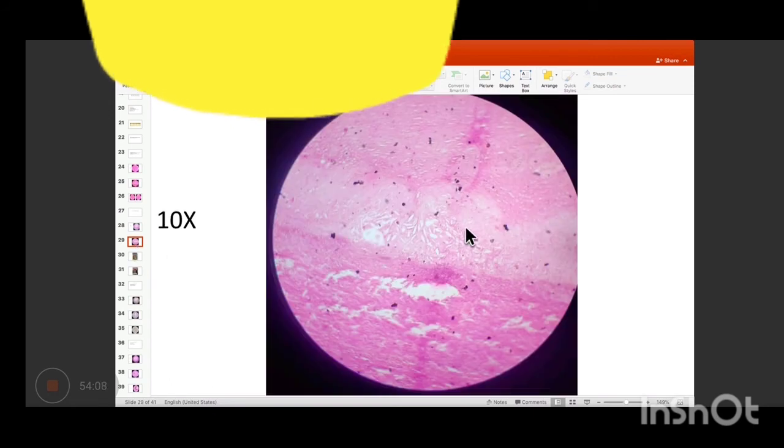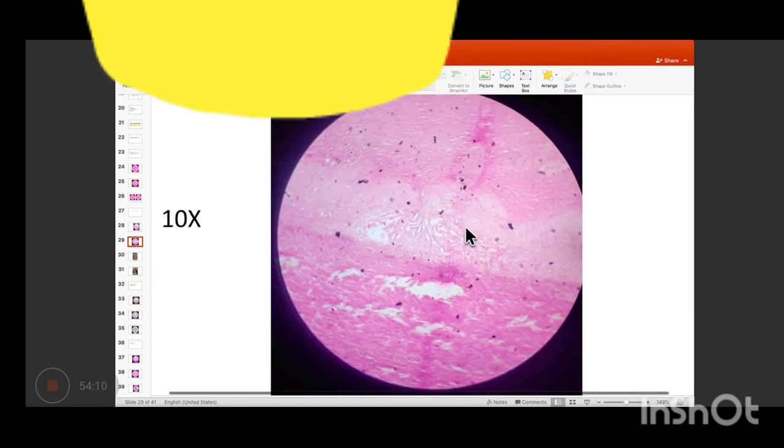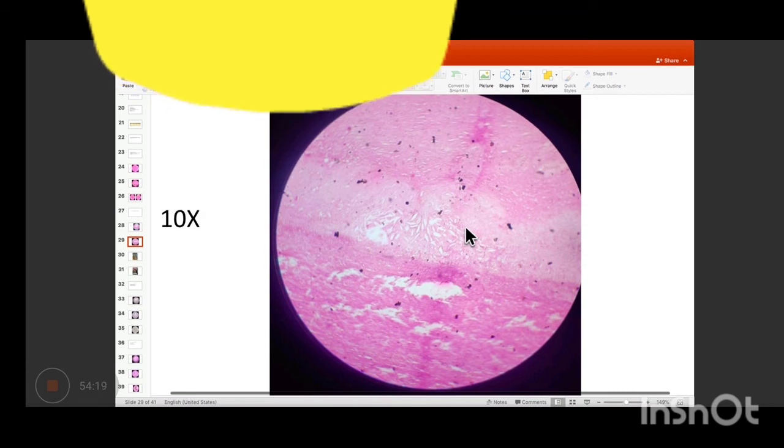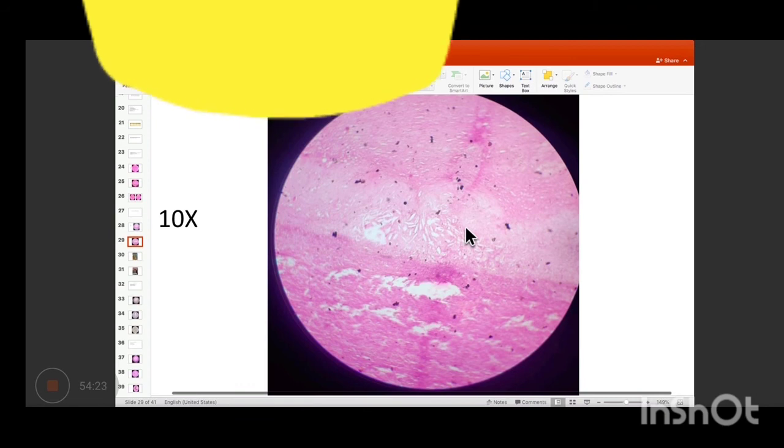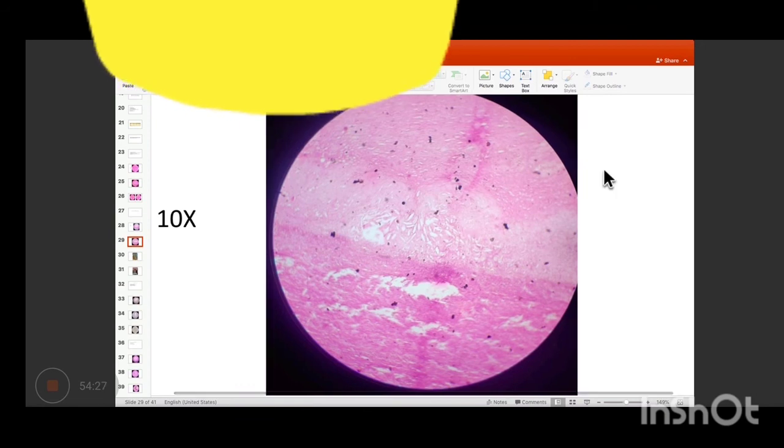So what are the three components that you're supposed to look for in an atheromatous plaque? Yeah. There are three components in the structure of the plaque, right? So what are those? Yeah.